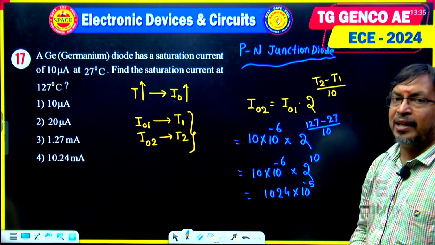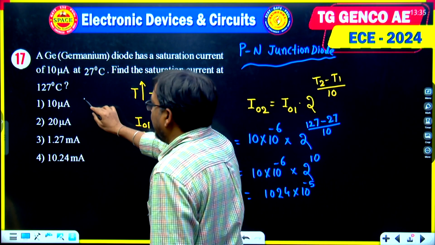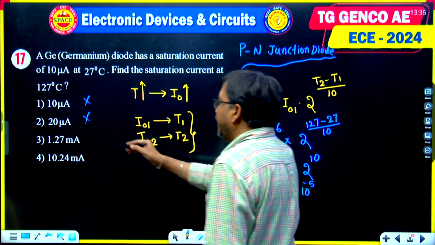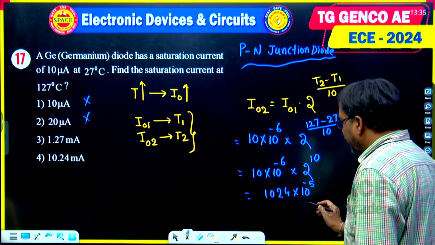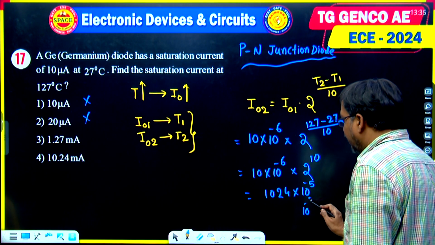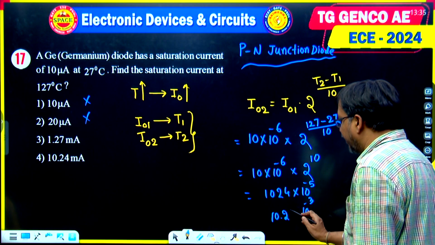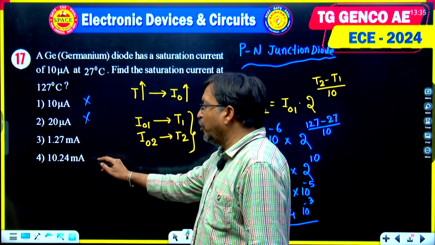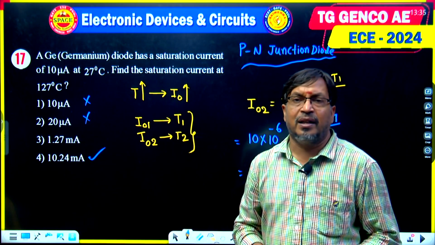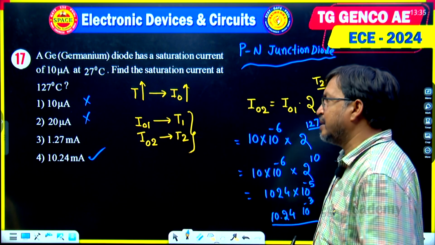But all options are given in milliampere, because 10 micro is not correct, 20 not correct, maybe the answer is in option 3 or option 4. So I am writing in milli. Milli means 10 power minus 3. So the remaining digits I am writing like this, 10.24 milliamperes. So option 4 is the correct answer. 10.24 milliamperes is the answer.